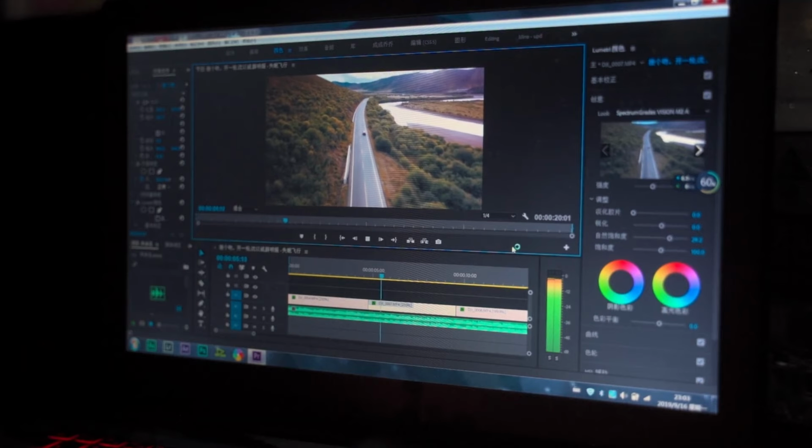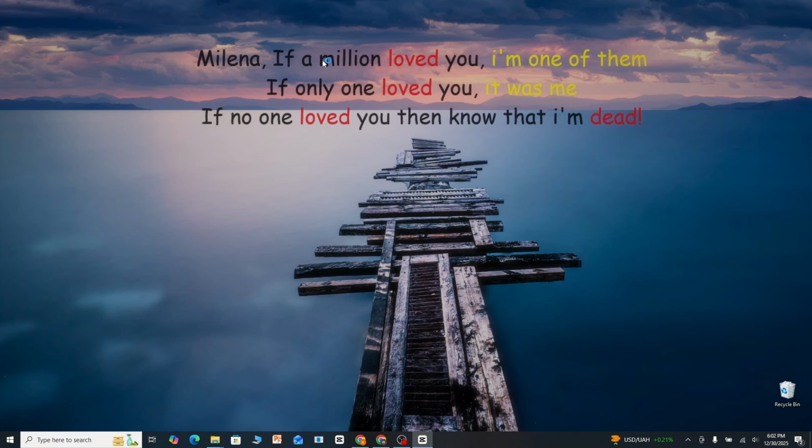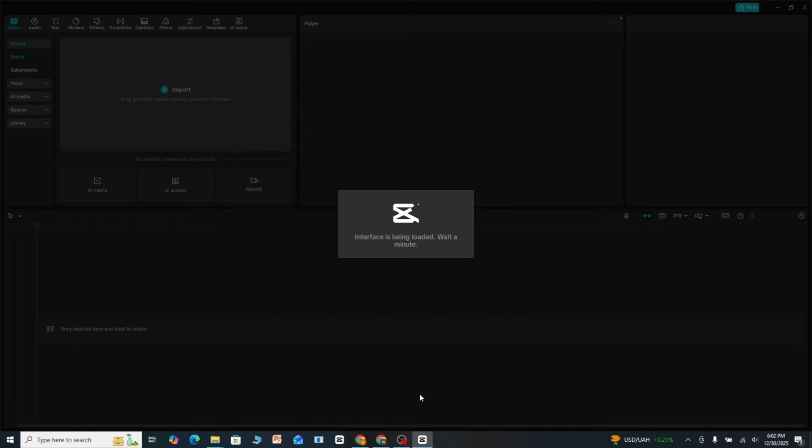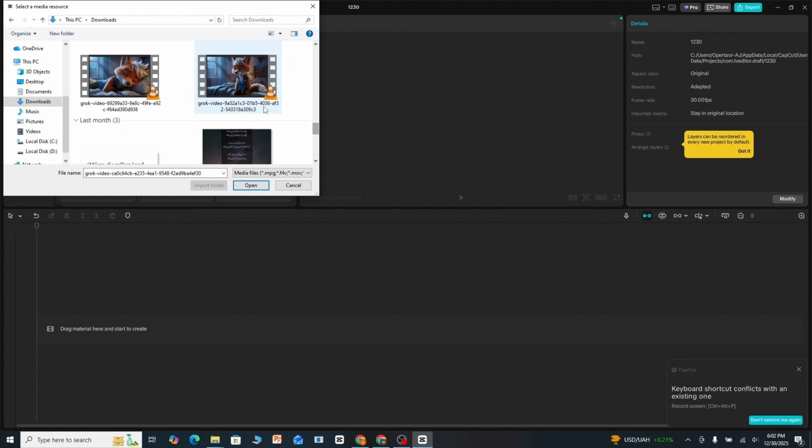Now once you've converted all of your pictures into animations, here comes step 5, editing and story flow. After generating all the scenes, we bring them into any editor, CapCut, Premiere Pro, or even mobile apps. For me, I'm gonna use CapCut. Now once you're on the editing software, just click on this import button and import all of your animated clips.